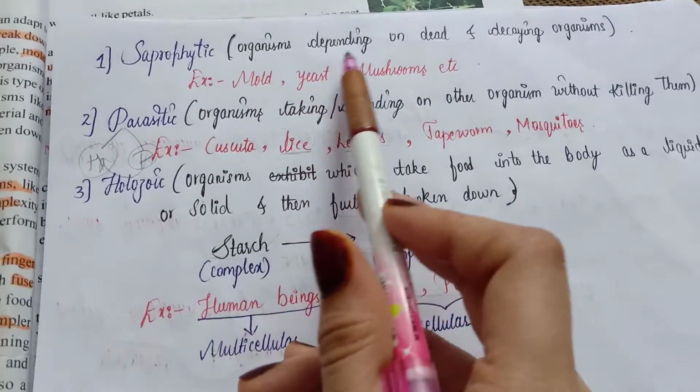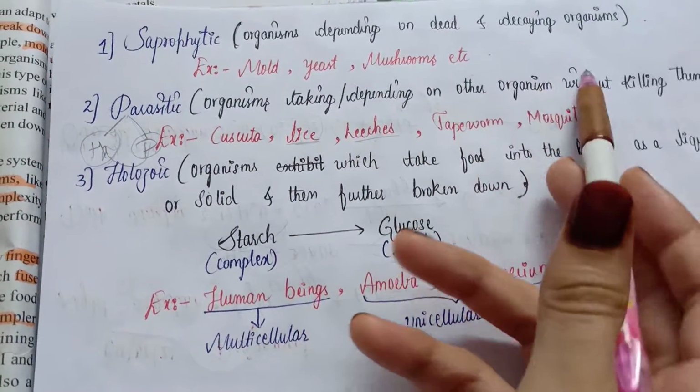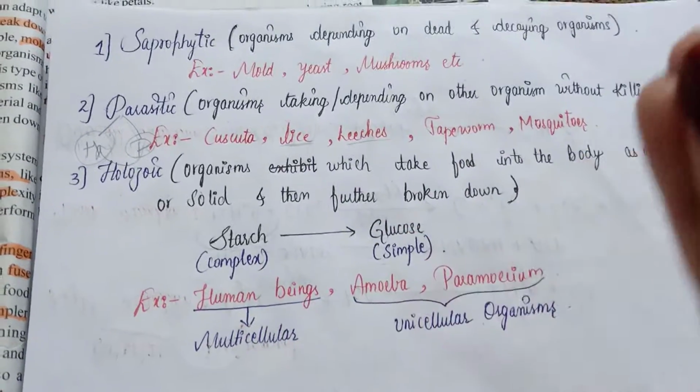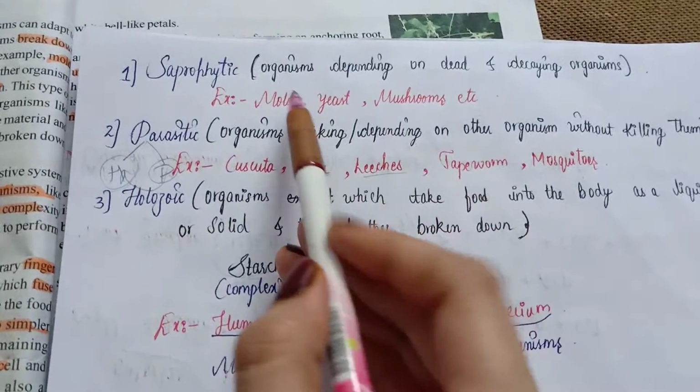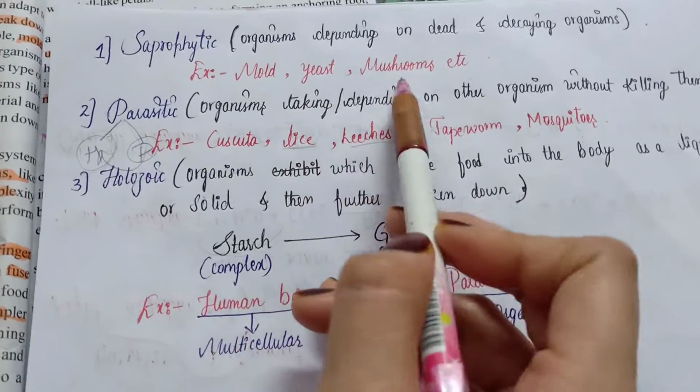Saprophytic means organisms depending on dead decaying organisms. The organisms which depend on dead decaying organisms for their nutrition are saprophytes. Examples are moulds, yeast, mushrooms, etc.